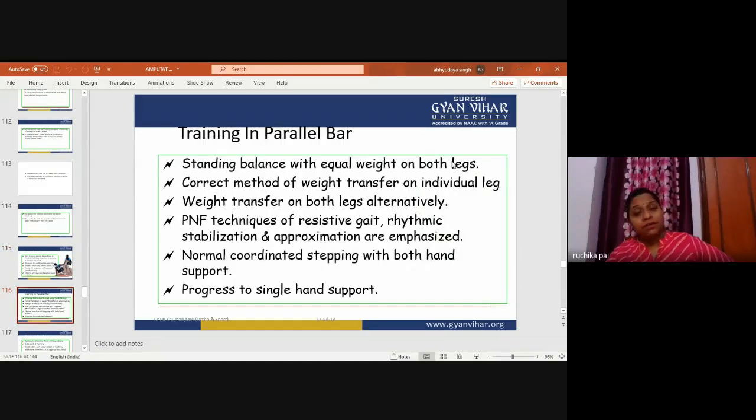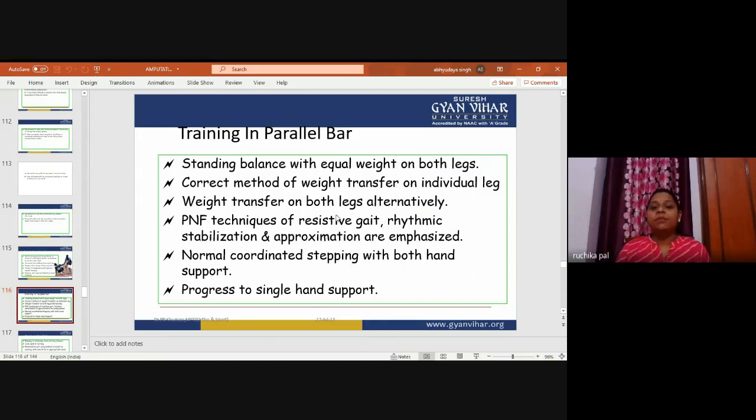Training in the parallel bar. Standing balance with equal weight on both legs. Correct method of weight transfer on an individual leg. Weight transfer on both legs alternately. PNF techniques of resistive gait, rhythmic stabilization, and approximation are emphasized. Yes, these PNF techniques are very important.